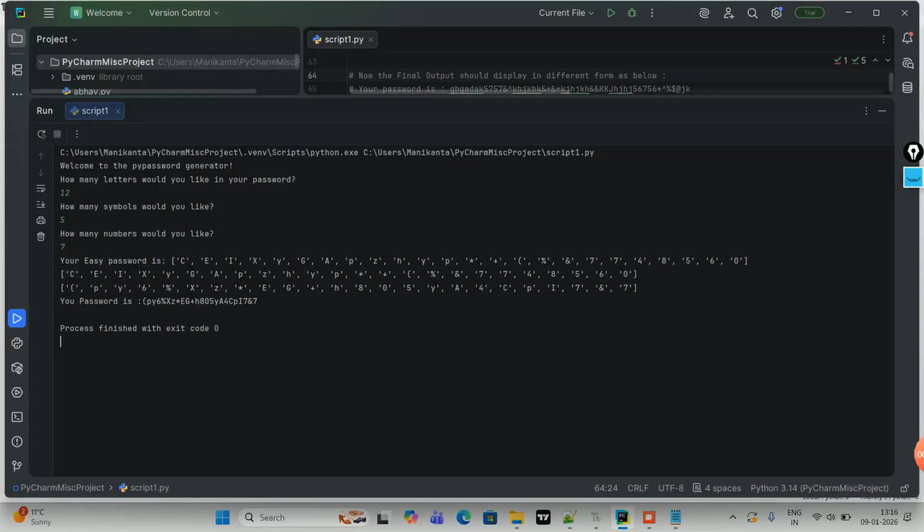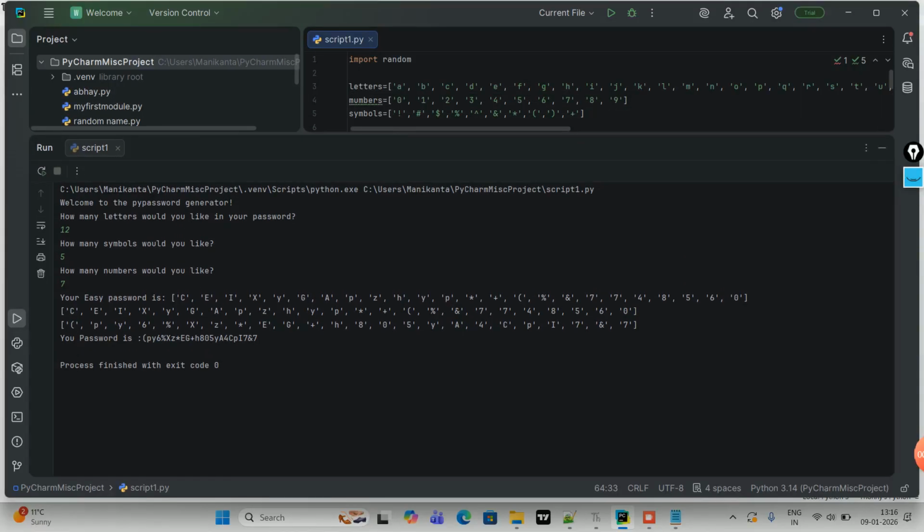That's great. For this, I can help you with one thing: I can show you what I have taken as letters, numbers and symbols. You can do the same thing, or if you want to add extra symbols, you are welcome. Letters, I have taken all A to Z, small letters and capital letters both. Then numbers 0 to 9, and symbols I have taken only this much. If you want, you can add more symbols as well, and then you can start.